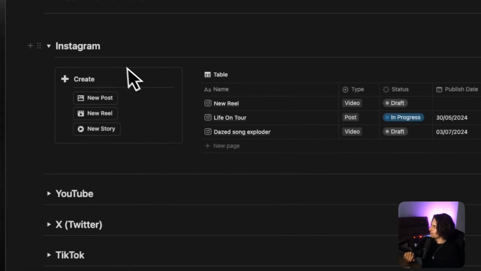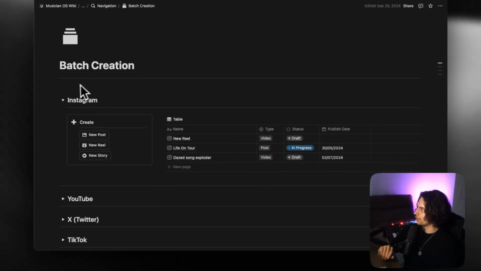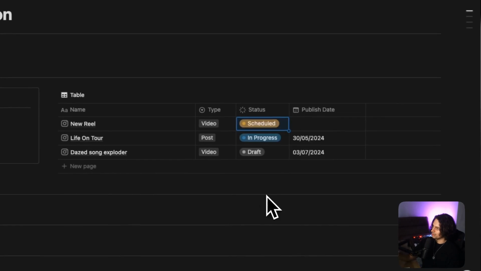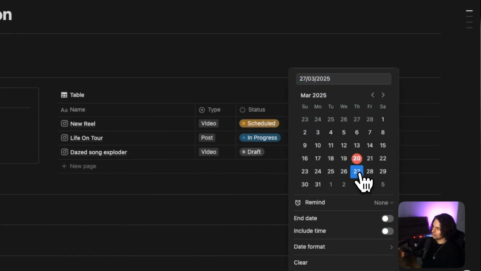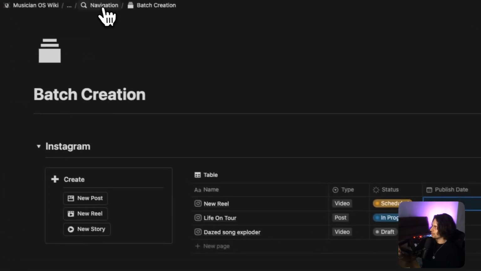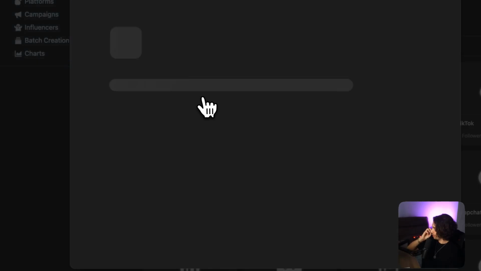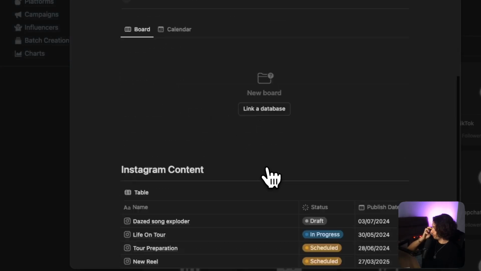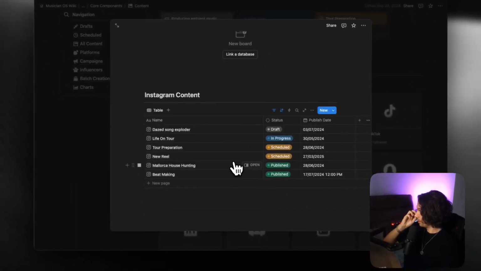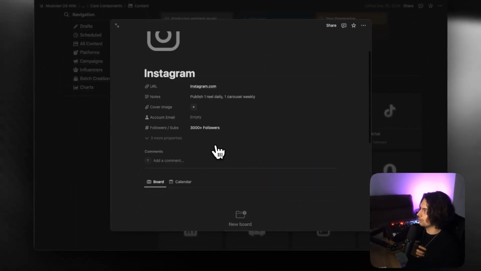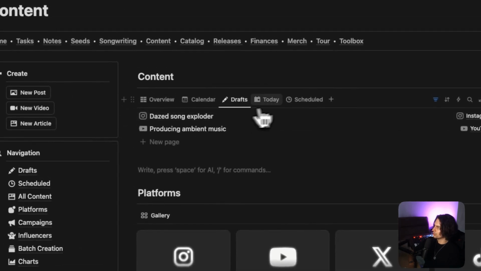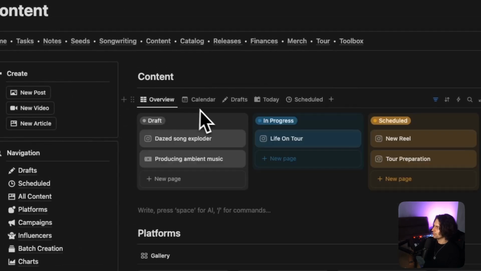But I think this is very important. And again, you just come in here, you batch create your content. As your content is moving from different statuses to being scheduled, you set a publish date. It's all pretty straightforward stuff, right? And you can also see here that by platform, if you click on Instagram, you're going to be able to see all of the different content pieces which are relating to Instagram as well. You can also see a calendar here of all of the upcoming content. You can see drafts, today, schedules.